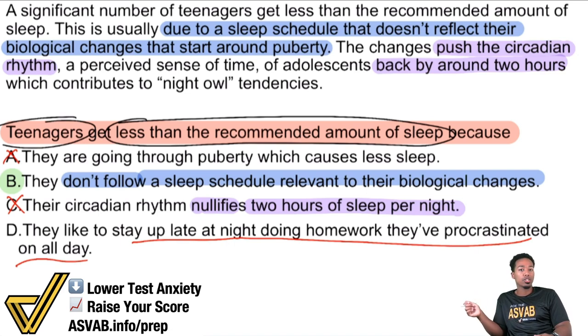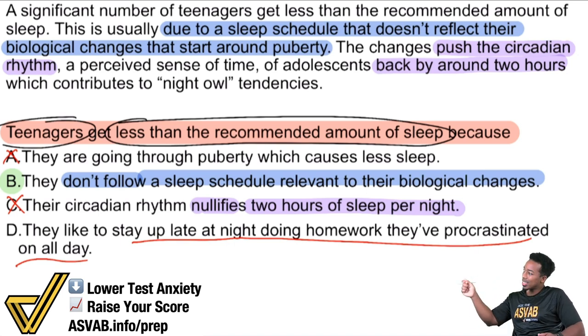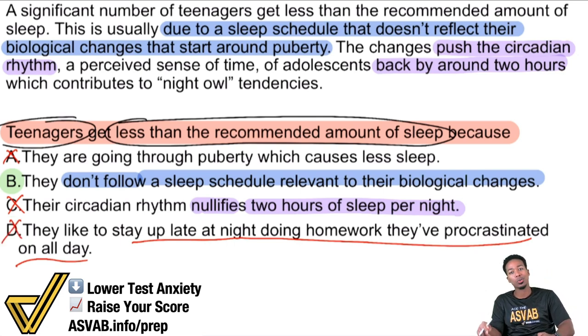And that's what I mean. Some of these answer choices are going to be very enticing. They're going to be very, very shiny. They're going to look like they make sense. But the fact of the matter is, it has to be supported by the passage. And that's why D is also incorrect. And so there it is, my party people. There's a nice little sample problem for paragraph comprehension.